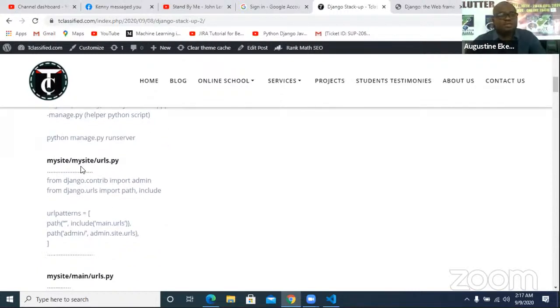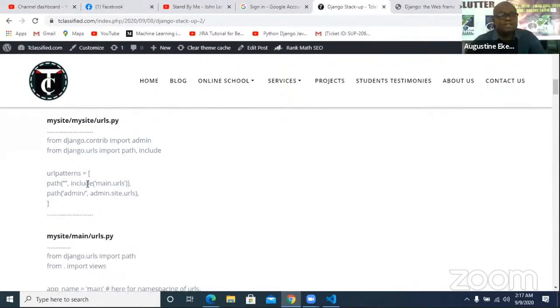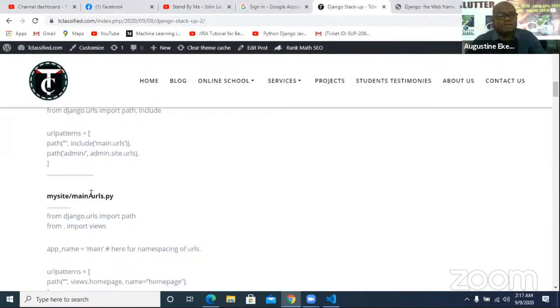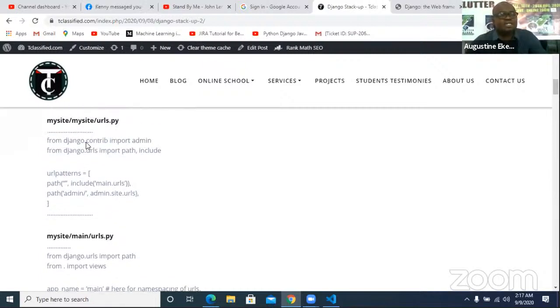And to do that, this is a simple code for it. Just go to urls.py in your main app and have this included. Then also go to the urls.py of the project that you created and have this one. So this is for the main app and this is for the main Django application.